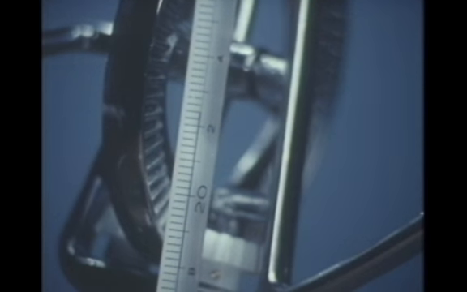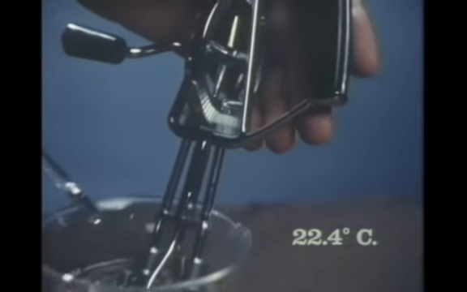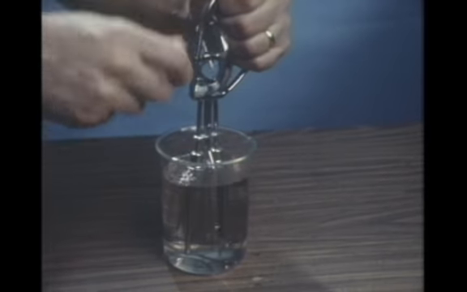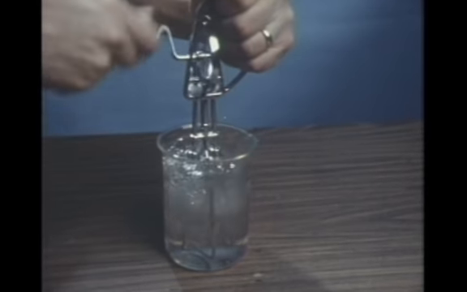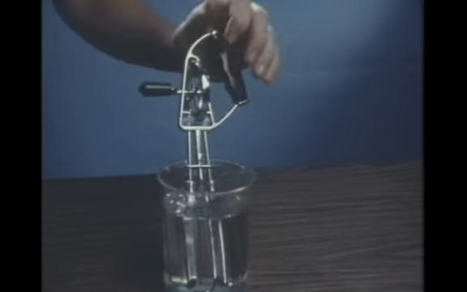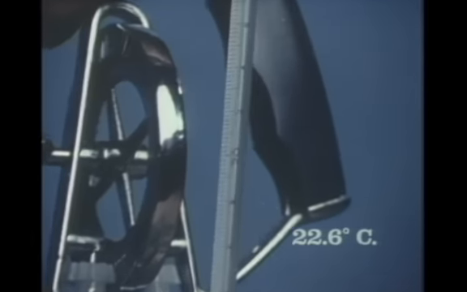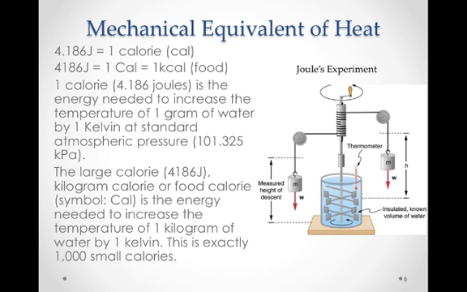The temperature of this water is now 22.4 degrees Celsius. Can we increase the temperature of a liquid with friction? After 2 minutes of agitation, the temperature has risen very slightly to 22.6 degrees Celsius. As you just saw in the past video, the beater raised the temperature of the water slightly as it spun around.